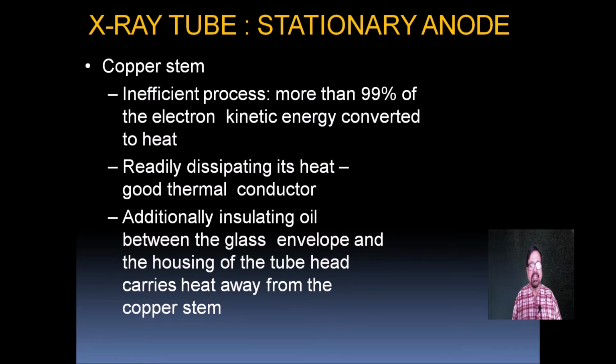Then it is readily dissipated by good conductors. Unless we use a good conductor, the heat that accumulates here will not be dissipated. Additionally, insulating oil is used in certain tubes to dissipate the heat produced. The insulating oil is between the glass envelope and the housing of the tube, and it carries heat away from the copper stem.